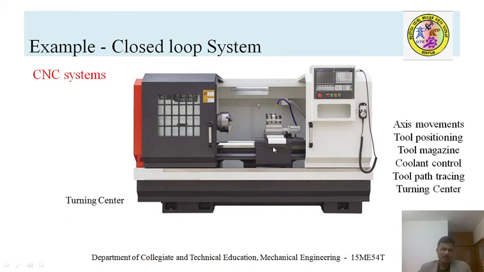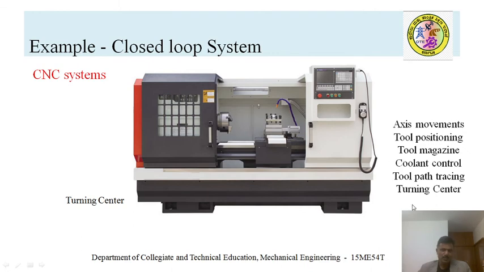All these functions of the different devices are monitored with the help of different sensors and transducers. This is how a CNC lathe can turn very precise products. Normally the sensors are used to monitor axis movements, tool positioning, tool magazine settings, coolant control, tool path tracing, and even the rotations.